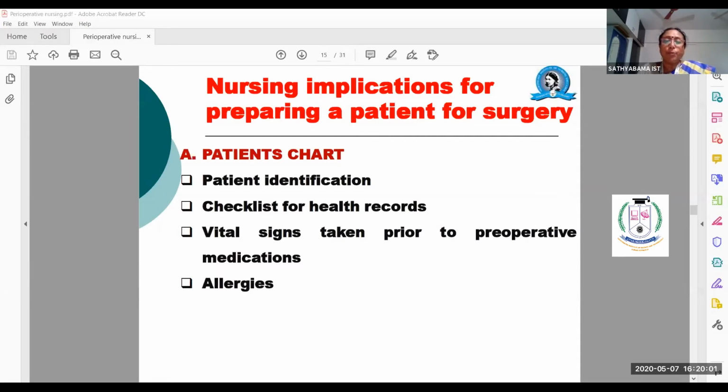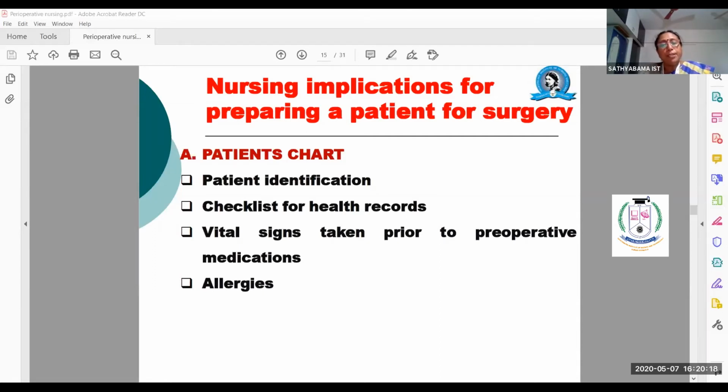Before going for pre-anesthetic or pre-operative medications, the patient's vital signs like pulse, respiration and blood pressure are to be checked, monitored thoroughly, and recorded.